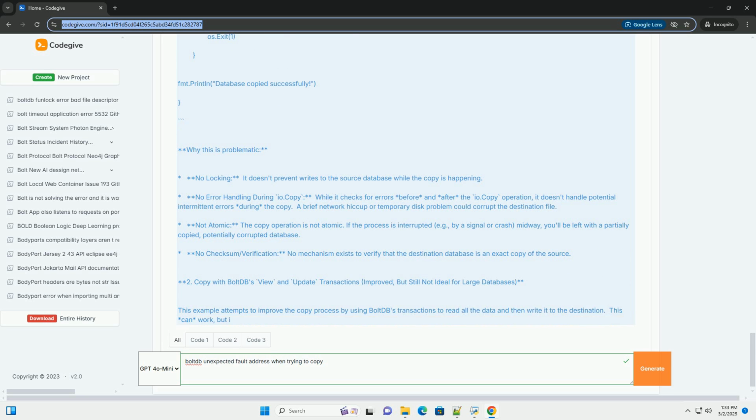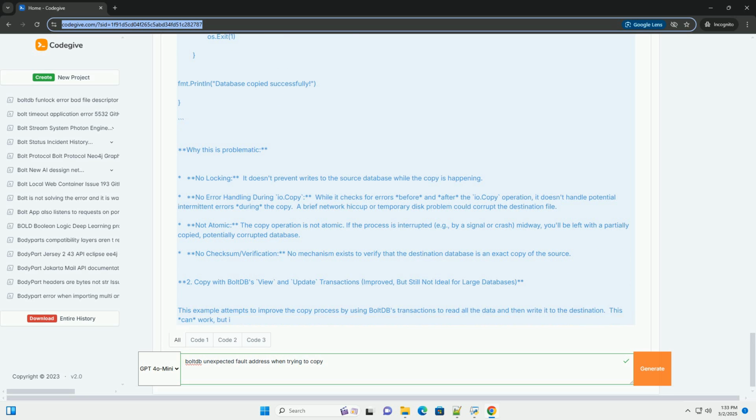Code examples and solutions. Let's look at common code examples for copying boltdb databases and how to make them more robust. 1. Basic copy, naive implementation, prone to errors. This is the simplest approach, but it's the most vulnerable to the issues described above. Why this is problematic: No locking.